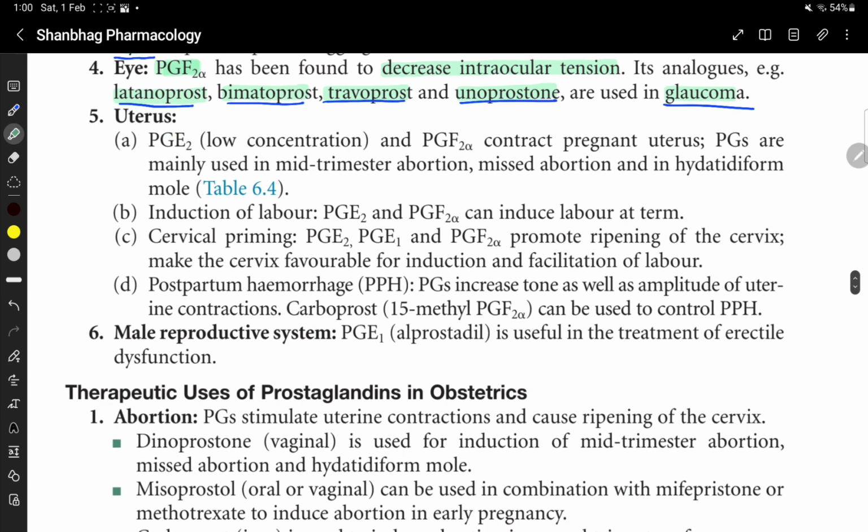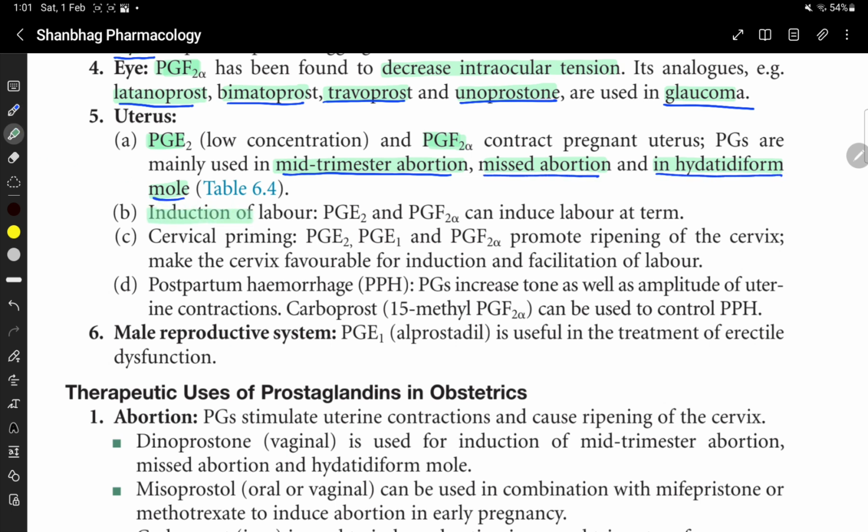Uterus. PGE2 and PGF2 alpha contract the pregnant uterus. Prostaglandins are mainly used in mid-trimester abortion, missed abortion, and hydatidiform mole.